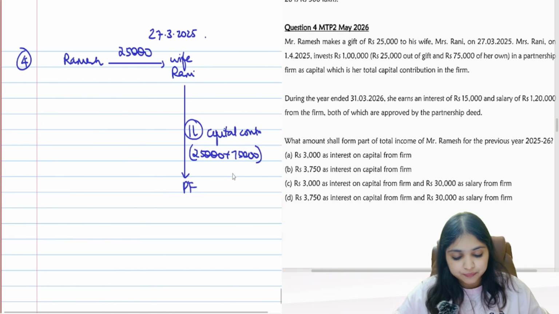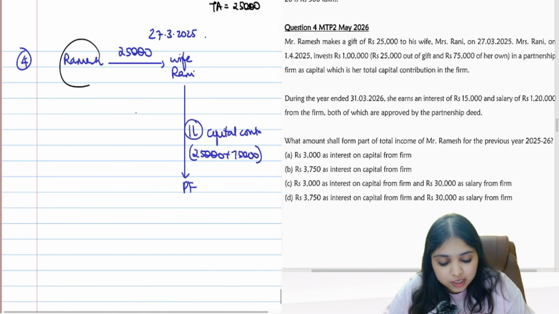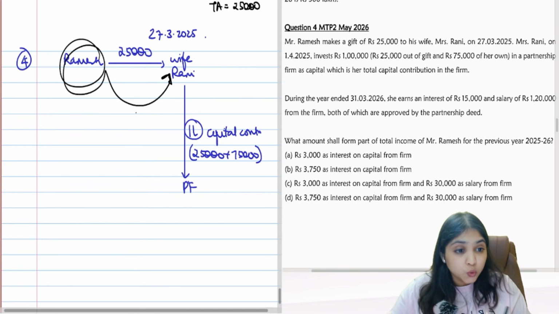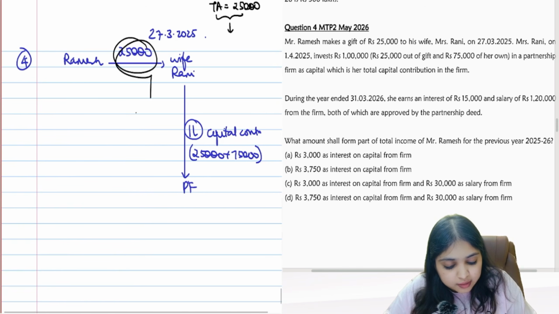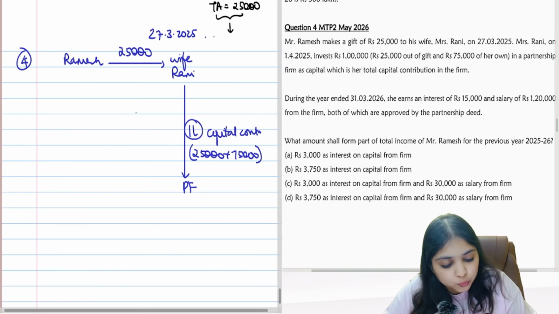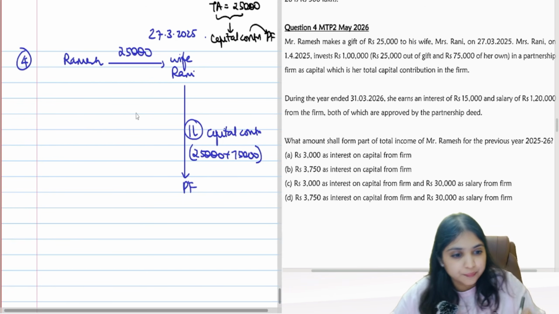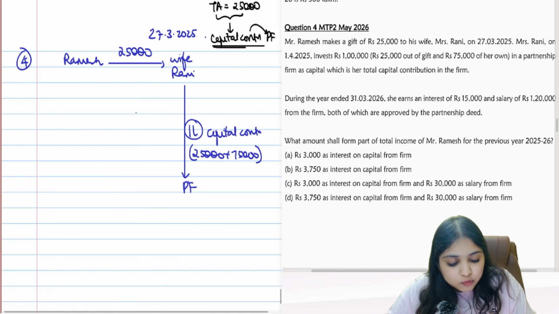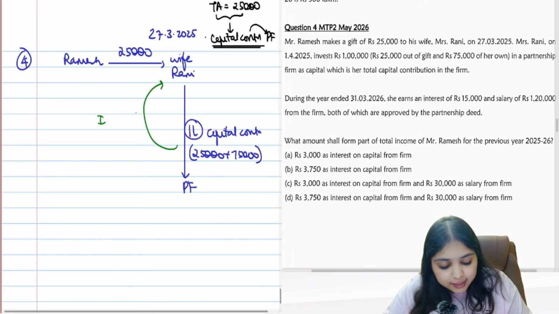She's put into the partnership firm. Now, can I say that the transferred asset originally was 25,000 cash? Come on guys, clubbing concept. Ramesh had given 25,000 to spouse for no consideration or inadequate consideration. So you can say the transferred asset is 25,000. This transferred asset has changed form into what? This 25,000 cash has changed form into capital contribution into the partnership firm. Okay. So from this capital contribution, what income will you earn? From this capital contribution, you will earn interest income.